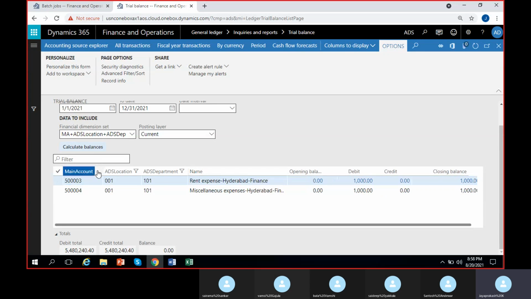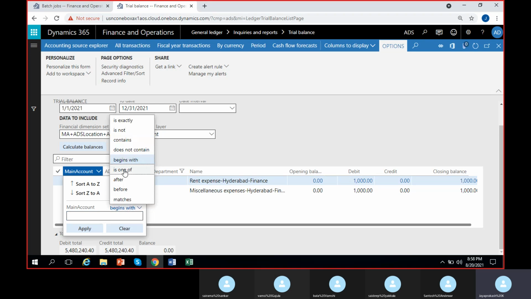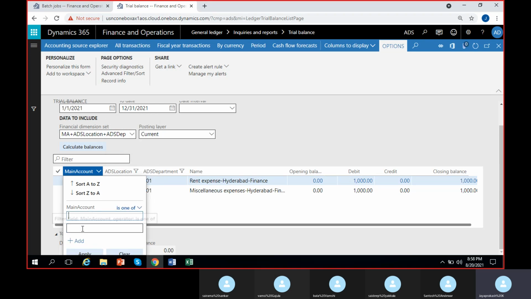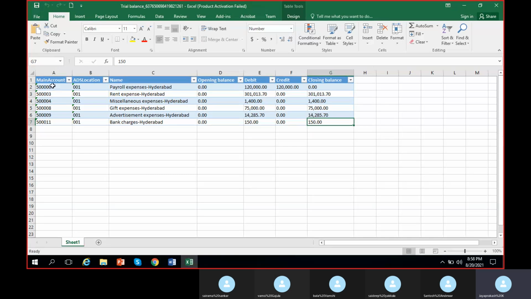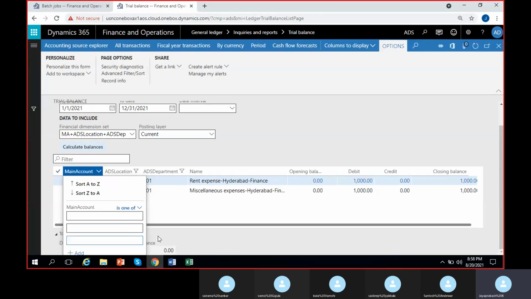Revenue starts with 4, right? Then you can filter with begins with 4. Or if you want a separate set, you can keep that. Or if you want only certain accounts, you can use the one-off option. If you select that, it will give you one-off. You can select 3 or 4 accounts. Here give 1 account, here give 1 account. Click on add and you can give 1 account. The same way you can give as many as you want. Or if you copy from an Excel file, suppose I copy all these accounts and paste them here, I'll show you how it works. One-off is a very, very good filter